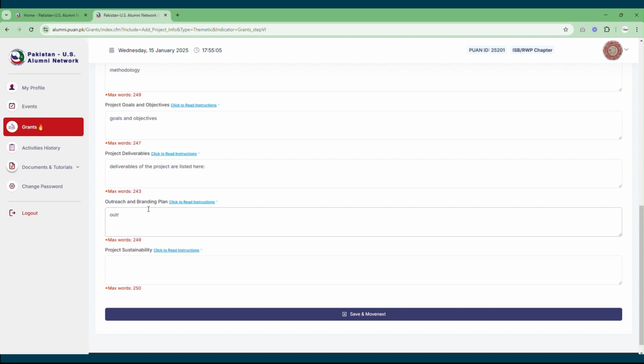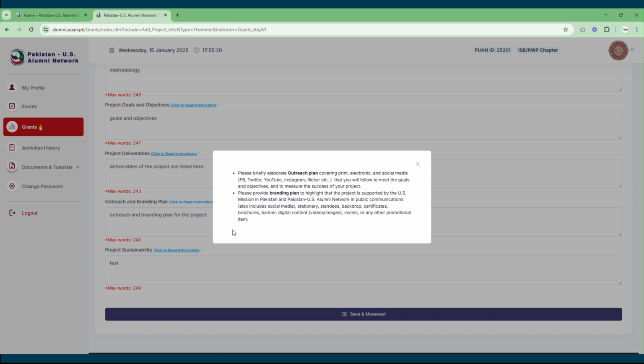Then you need to add your project outreach and branding plan, that is, how you will be taking care of PUAN's branding guidelines in your project. Then comes the project sustainability, that is, how your project will be sustainable even after it is over. For seeing details about any relevant section, you can always click the read instructions button.